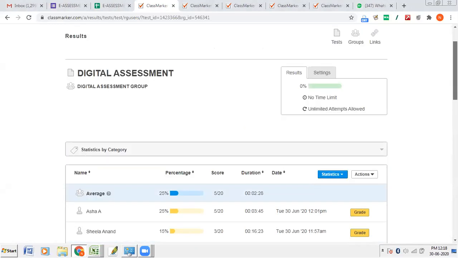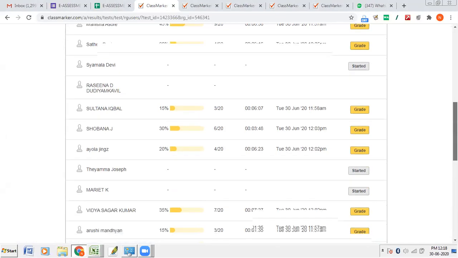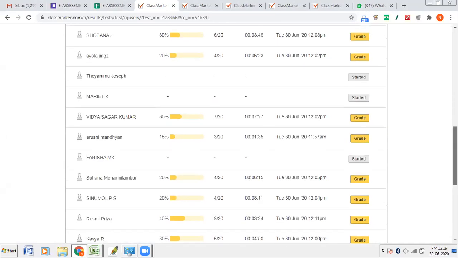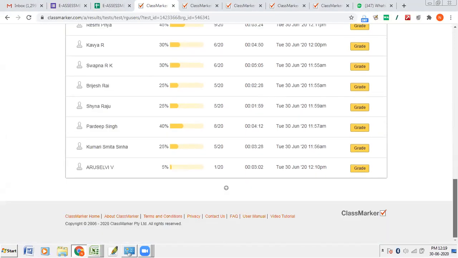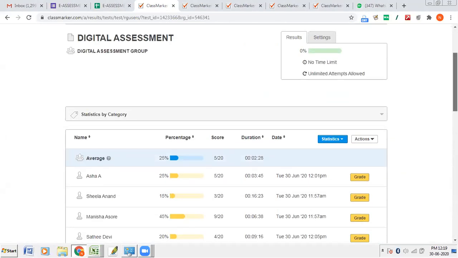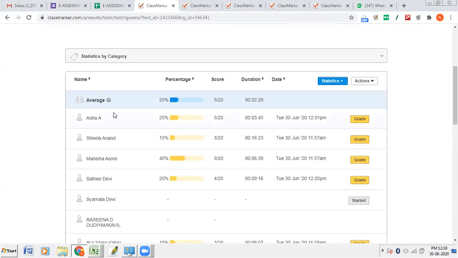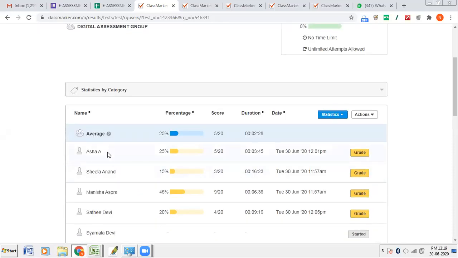See how I'm doing. Okay, Shyamala Devi, please complete it. Tayyama, Marriott, Farisha MK, let me. Okay, Arul Selvi scored 5%. What happened, man? Now, you see, we have to check the essay type, no? That wouldn't have been checked. It is not checked by the system. So what shall I do?